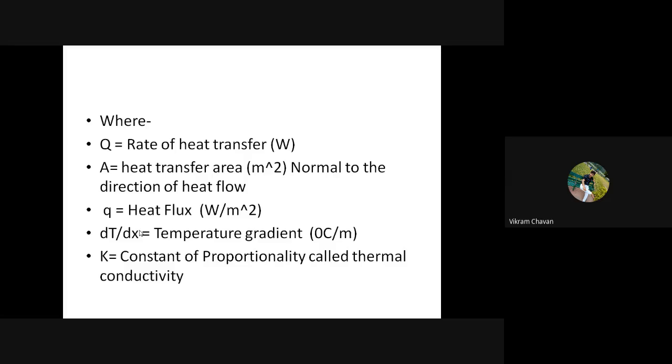The important thing is which area we have to consider: normal to the direction of heat flow. Which is this area? This area is normal to direction of heat flow. Normal means perpendicular to direction of heat flow. So capital A is equal to heat transfer area in bracket meter square is the unit, bracket complete, normal to the direction of heat flow.